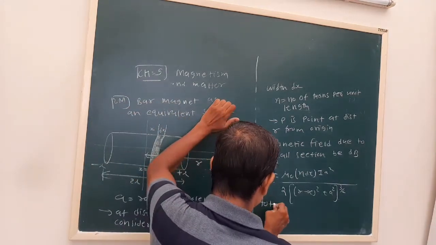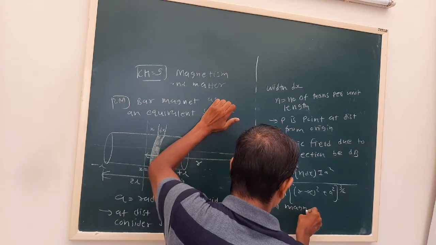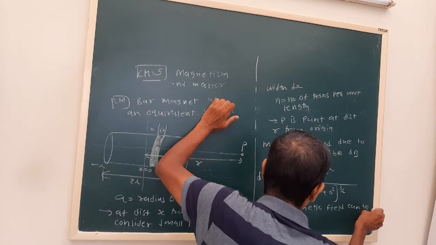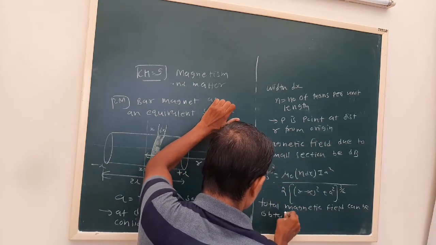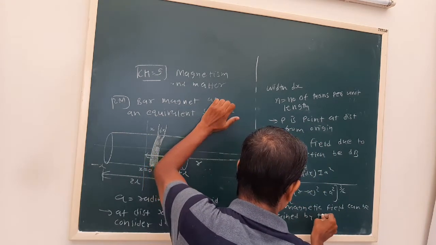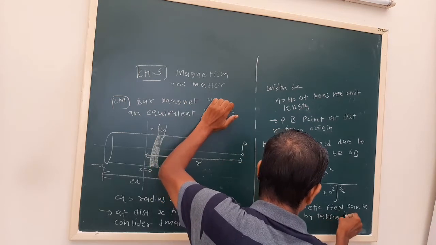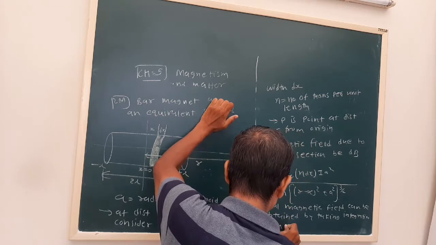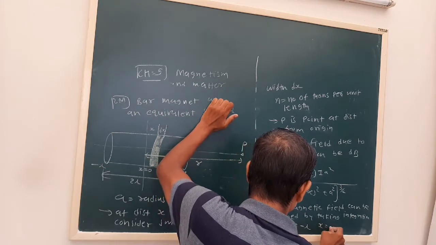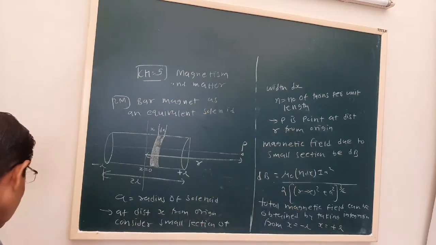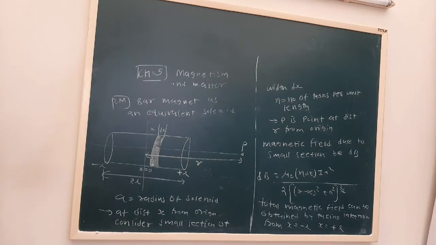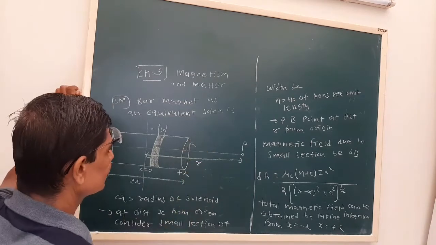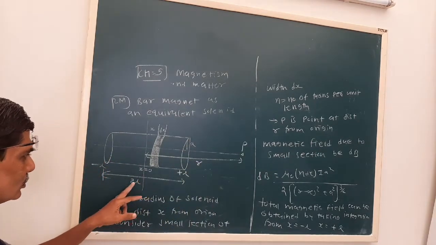So the total magnetic field can be obtained by taking integration from minus L to plus L. Now we assume that our distance r is very large compared to radius a, and r is very large compared to L also.